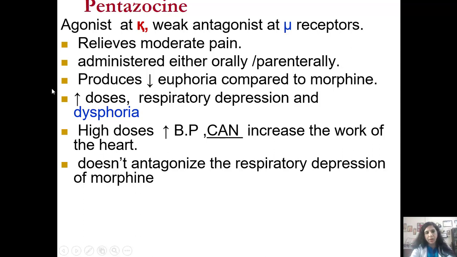So in that setting, if you are giving pentazocine, it is going to increase the blood pressure, which is not welcome in a patient who is having MI. So pentazocine is never used to relieve the pain of MI.